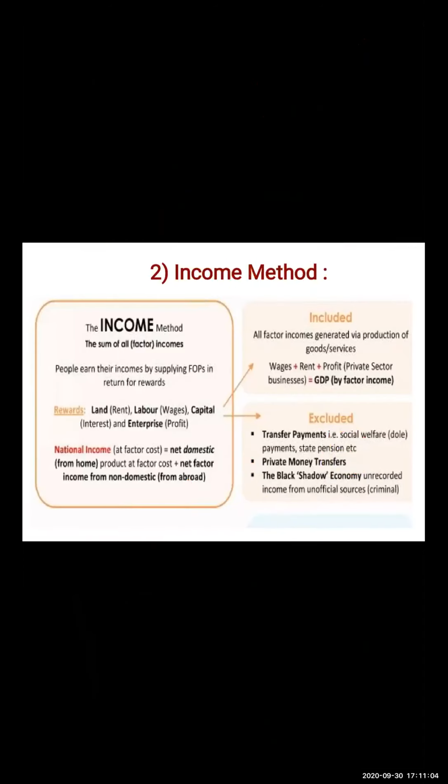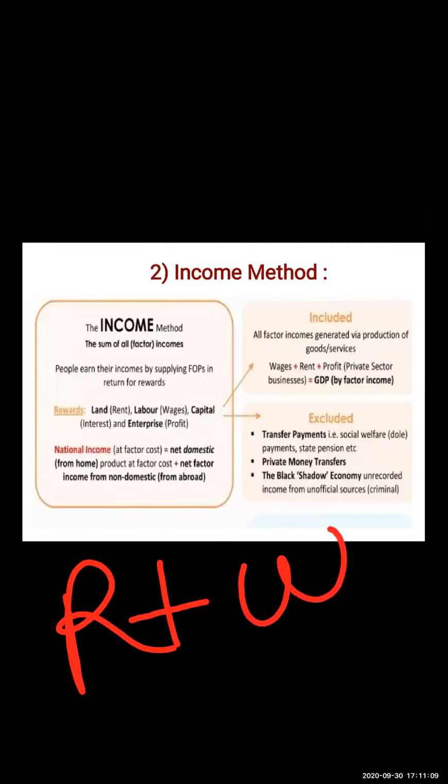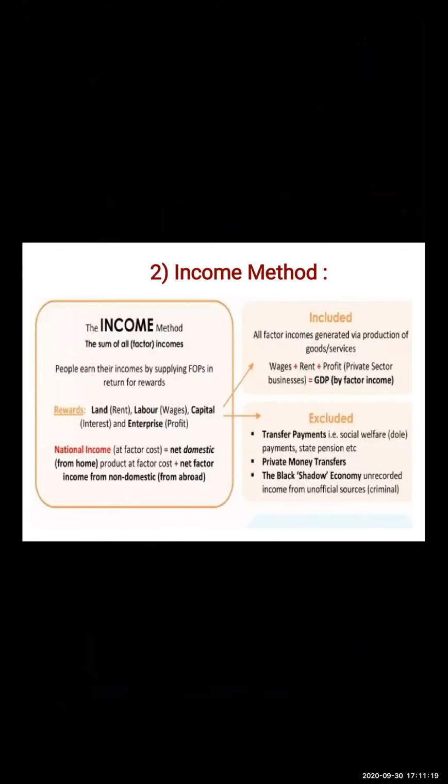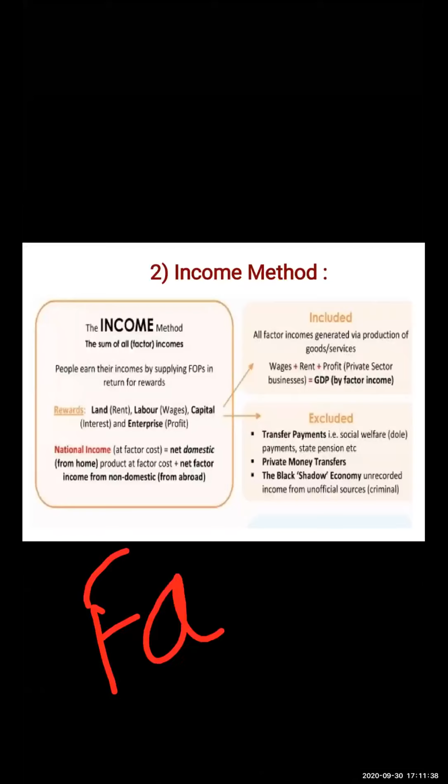So when we add rent, wages, interest for capital and profit of entrepreneur, we are going to use the income method to calculate all the income received by the people living in the economy. This method of measuring national income is also known as the factor cost method, because we are considering all the factor costs.